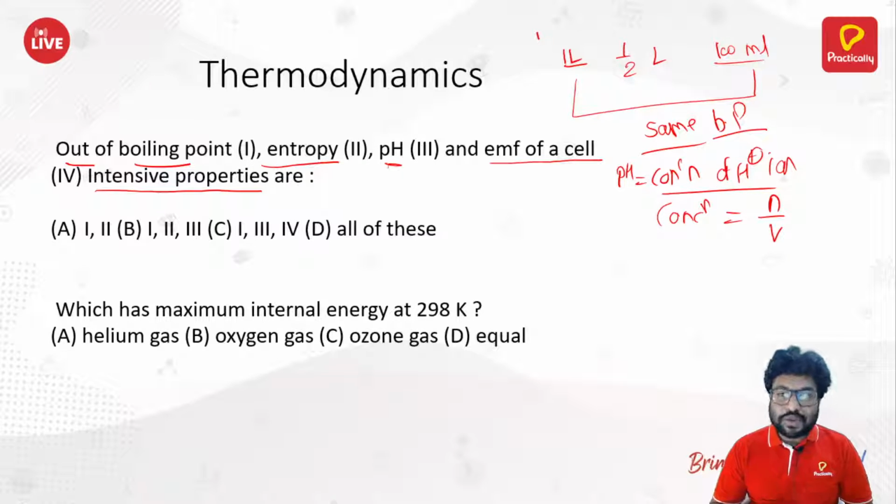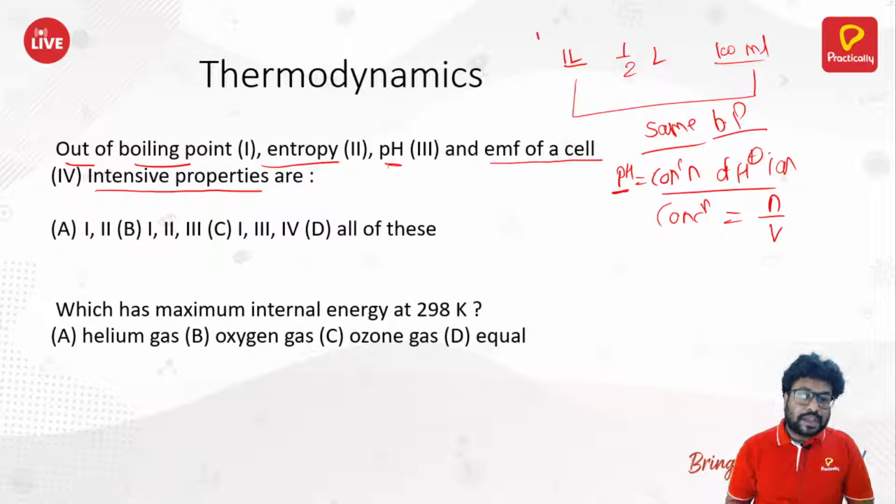Volume is also an extensive property, but their ratio, number of moles and volume, is concentration, which is an intensive property. So if concentration is an intensive property, pH has to be an intensive property. So 1 and 3 have to be intensive. That means option A, which has 1 and 2, has gone. D option is still there, but let's see.